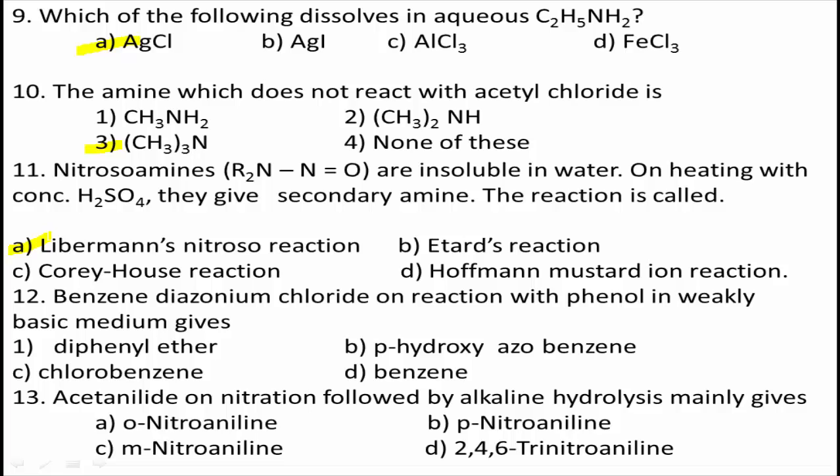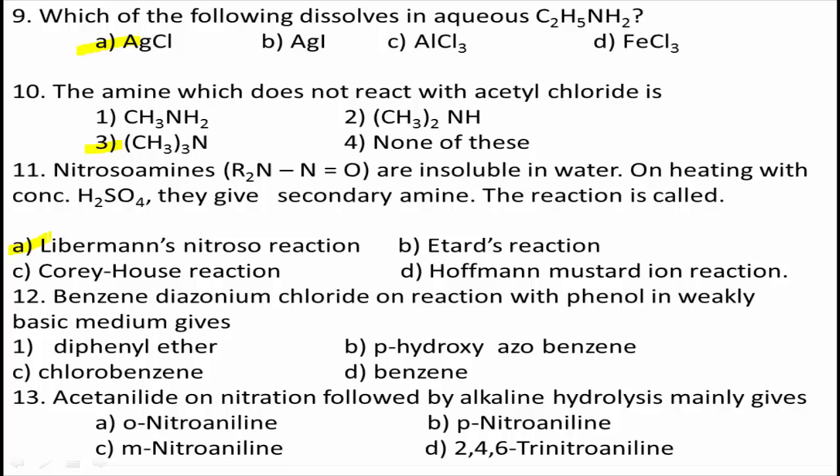Next, question number 12. Benzene diazonium chloride on reaction with phenol in weakly basic medium gives: option A, diphenyl ether; option B, para-hydroxyazobenzene; option C, chlorobenzene; and option D, simply benzene.